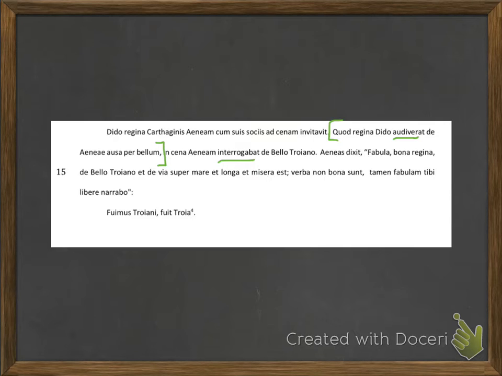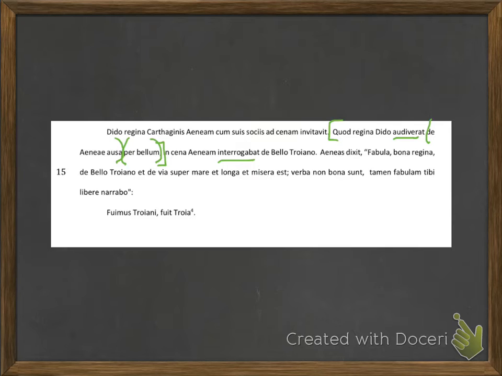Now, let me look at the first part of the sentence in the green brackets and see if there are any prepositional phrases. I notice right away the preposition de, which must be followed by an ablative case noun. The first ablative case noun I see is Aeneae. Then I have the preposition per, which must be followed by the accusative case.